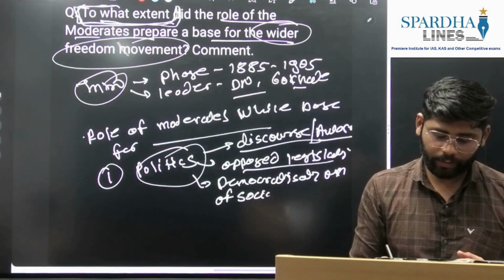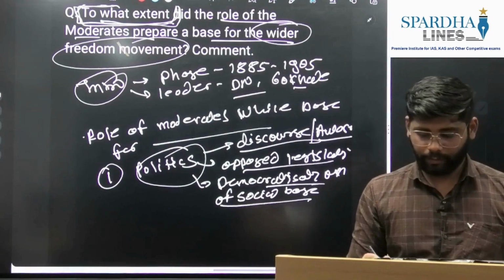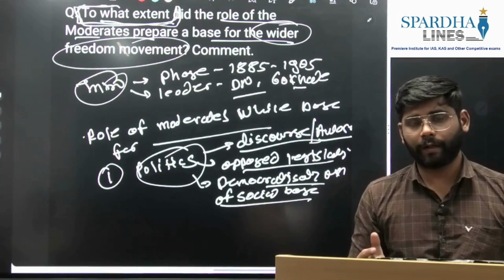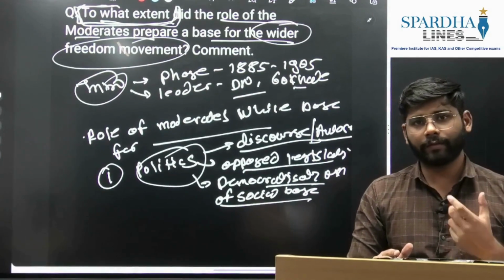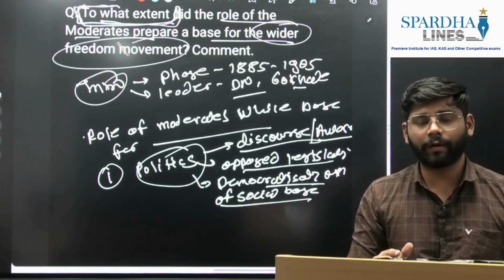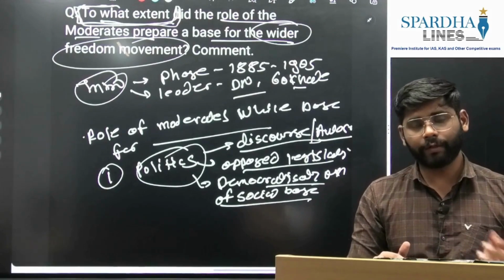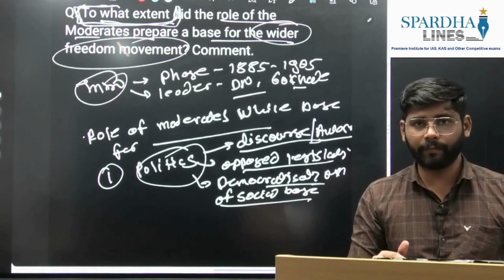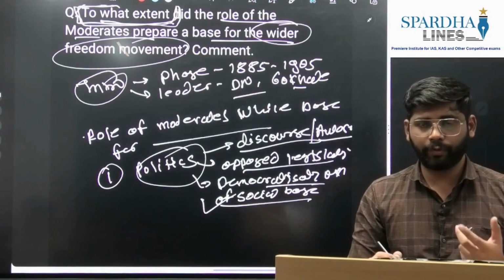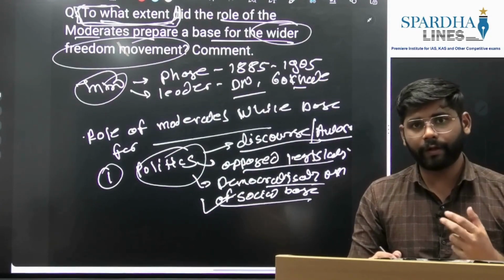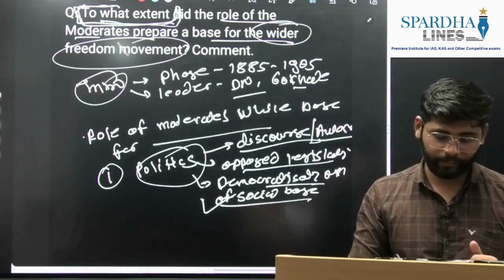So next one you can write the democratization of social order. Okay, if you see the base of the moderates, they included leaders from all the regions and all the strata of society. Not only the upper class but lower class also. Some lower class leaders were also there. Also lower caste leaders were there. Also Hindu leaders and Muslim leaders were there. So basically they brought everyone together here. So the unity factor, or consolidation factor, was visible through the moderates throughout the modern phase.